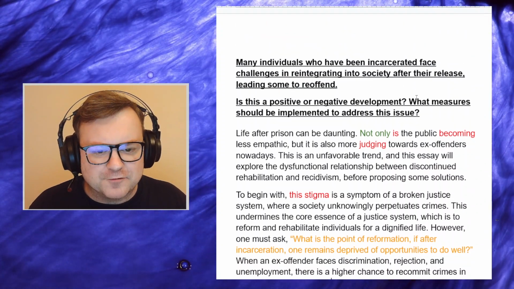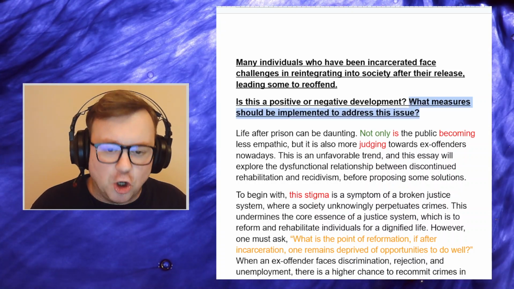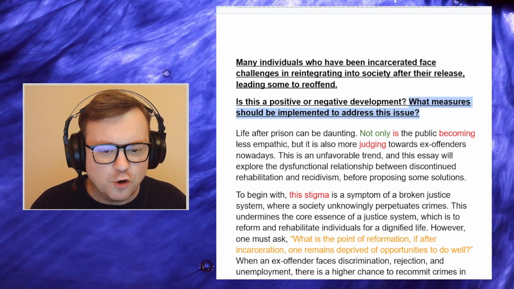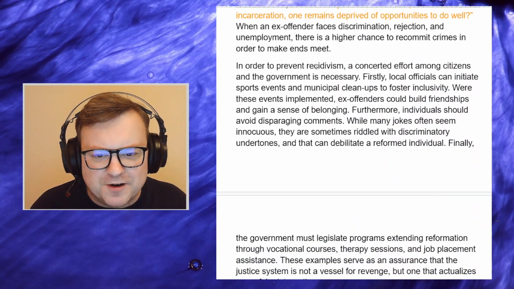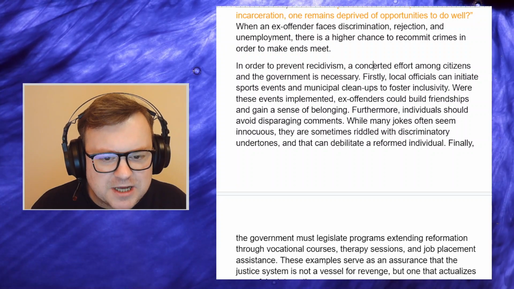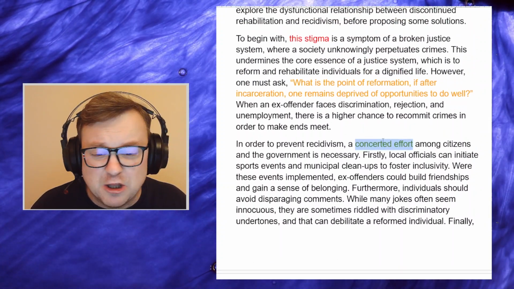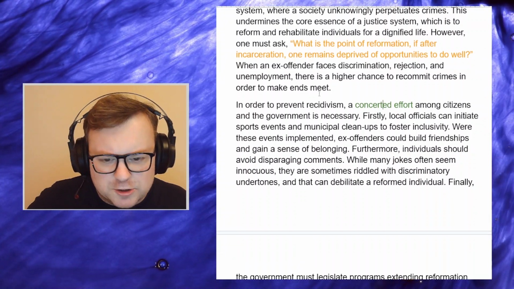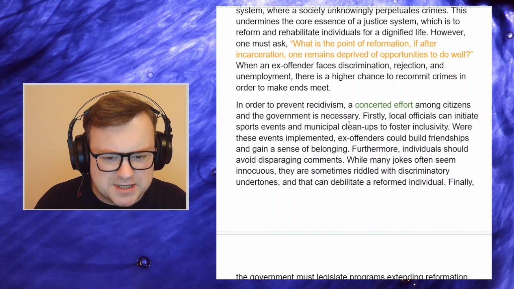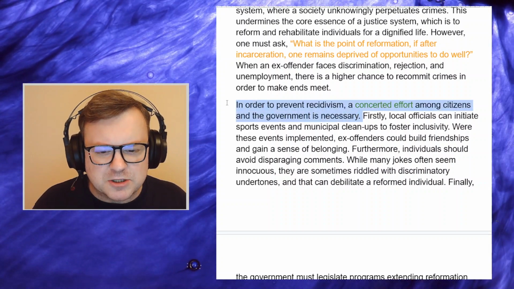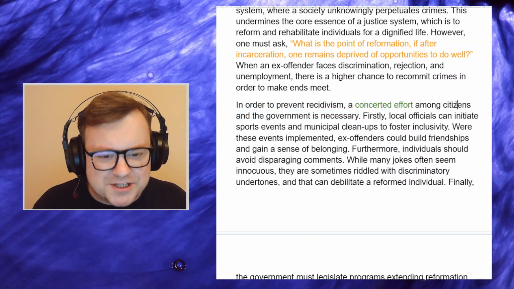Okay, body paragraph 2, the measures. What can be done to stop criminals, ex-convicts from reoffending, from committing more crimes? Well, we get that. "In order to prevent recidivism, a concerted effort among citizens and the government is necessary." Love this concerted effort. I haven't highlighted all of the good vocab. There's a lot of very good vocab here. Agree. Great topic sentence. We can build from this. We can build by talking about what the government can do, what the citizens can do.